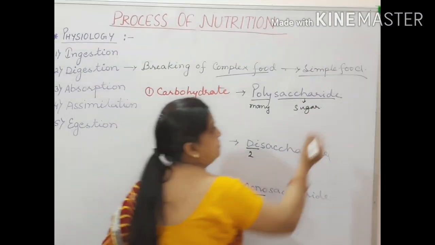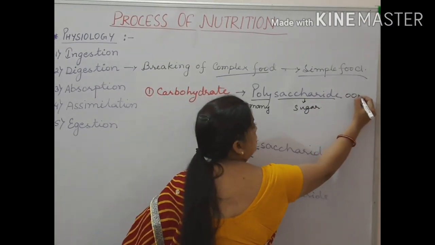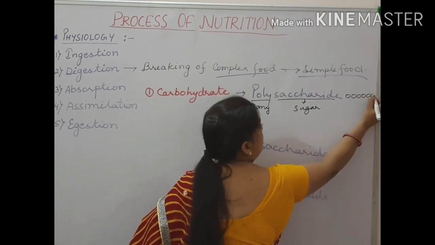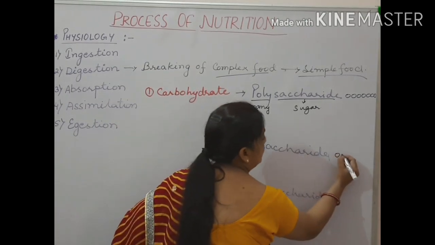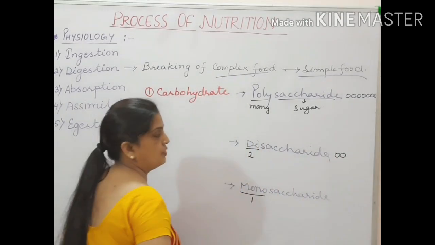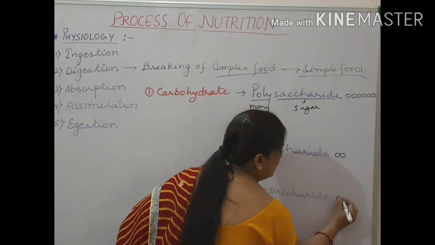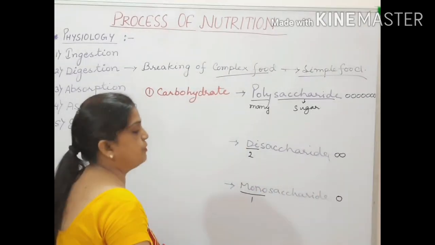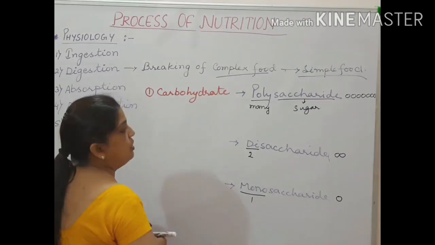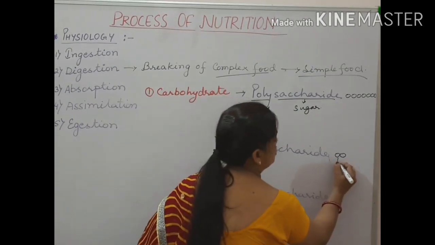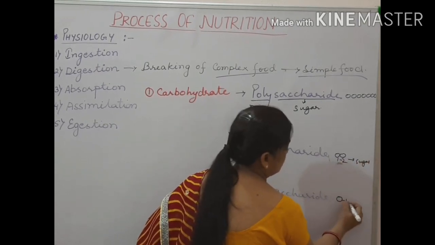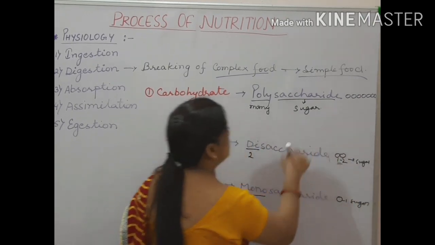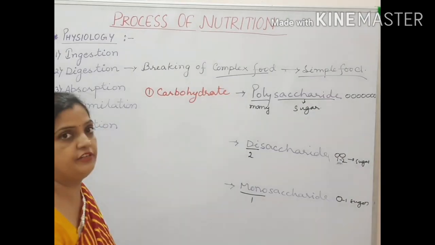So polysaccharide means a carbohydrate made up of many sugar molecules. If I talk about disaccharide, it is made up of two sugar molecules. If I talk about monosaccharide, it is a component made up of one sugar molecule. So over here, this is one sugar molecule, this is the second sugar molecule, and this is only one sugar molecule. So this is how your carbohydrates are in three different forms.